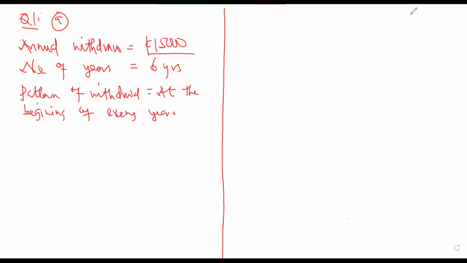But the question is not asking how much the person will borrow now. So we assume that she's thinking about the amount that she's going to be borrowing at the start of the tuition for the child.